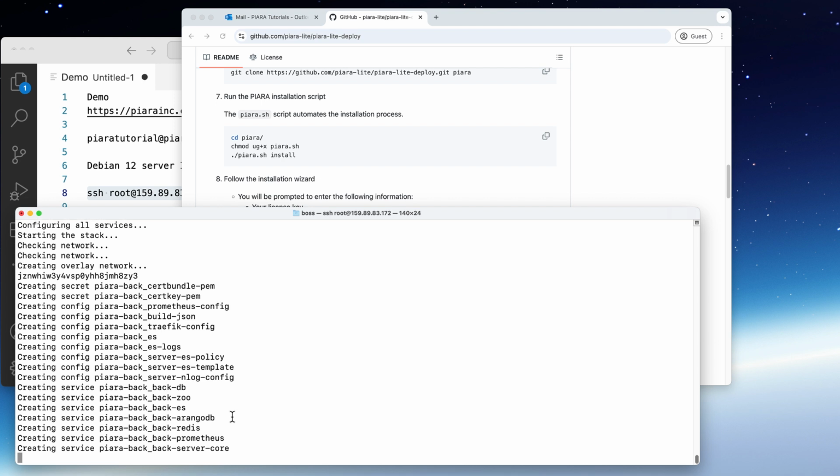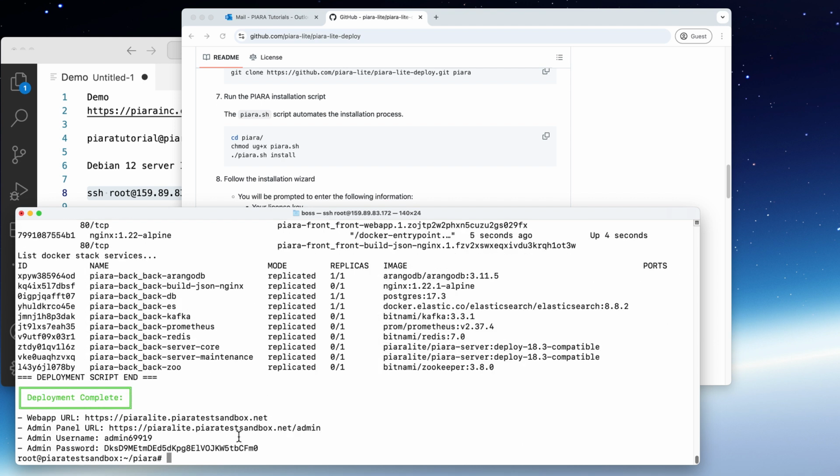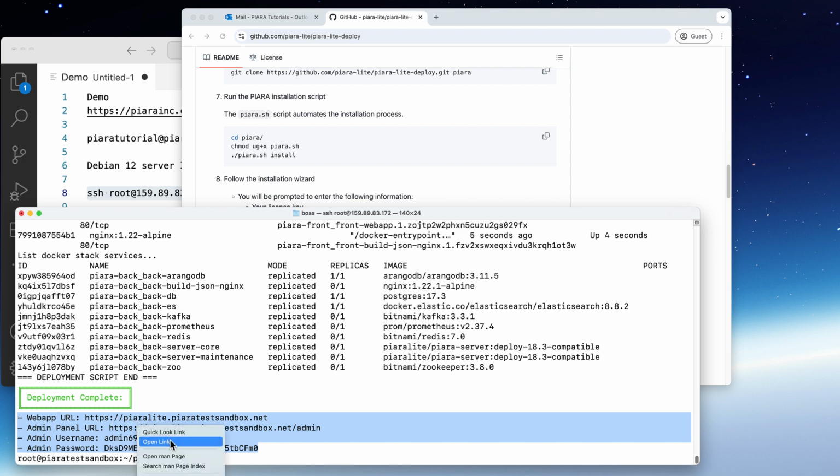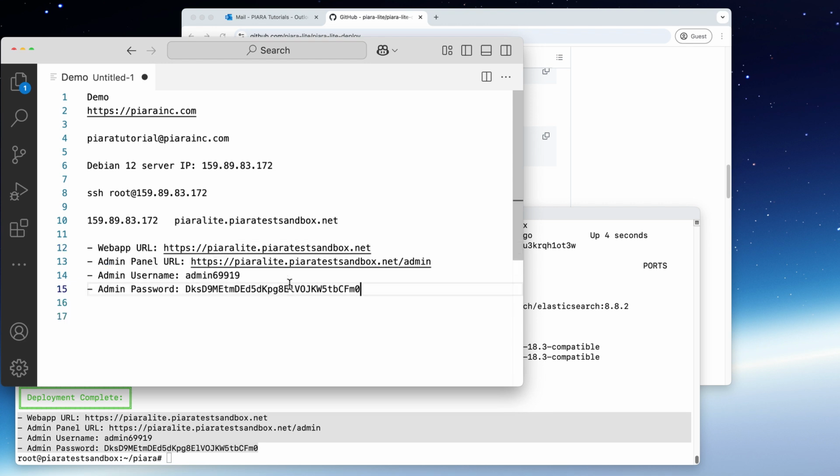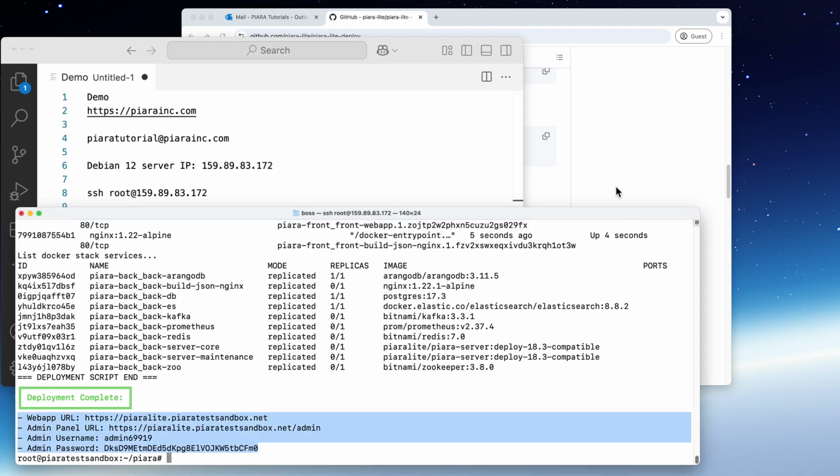Now the script will download Docker containers and will try to install PIARA on your Debian machine. At the end, it will output the URL to the PIARA plus username and passwords for the default admin user. Later you can change it, but for now let's copy and keep it.